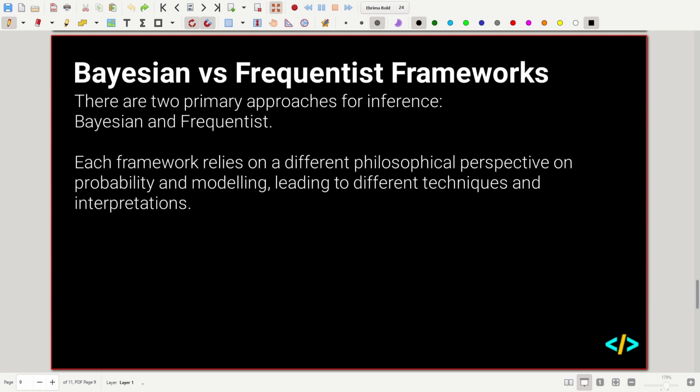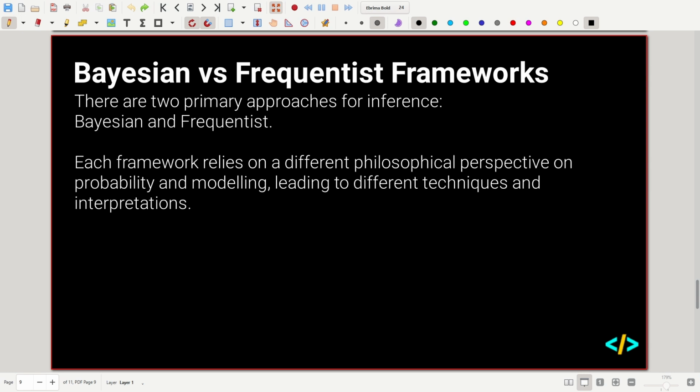Okay, so moving on to different frameworks. First of all, when we talk about inference, we're talking about trying to find the underlying distribution of some data. And so there's two main approaches we can take. We can either take a Bayesian approach, or we can take a frequentist approach.